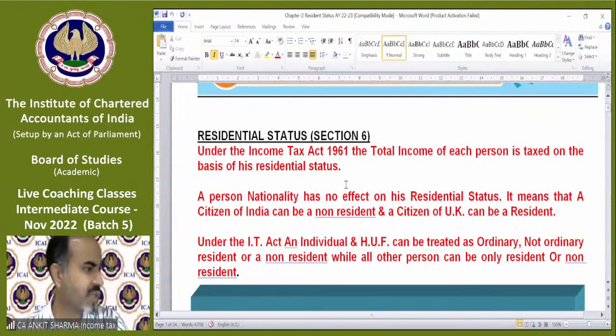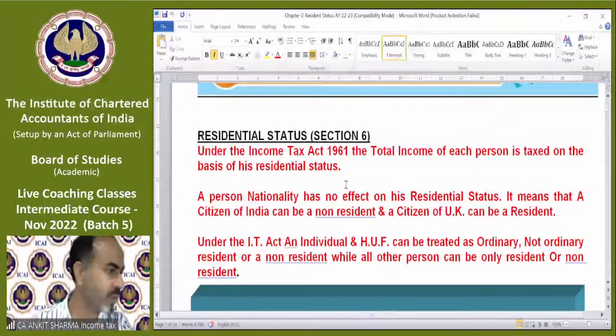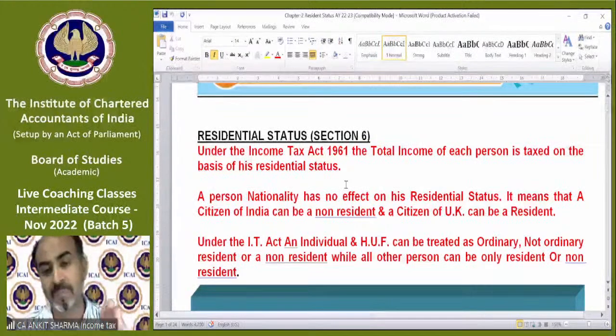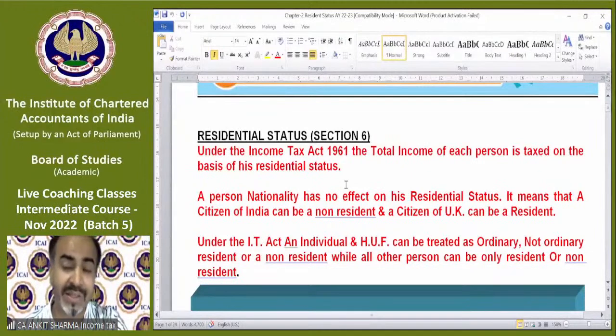Riya Doshi is asking, what if all business meetings are held in electronic mode? Then we have to see the server from where the meeting has been started. In the case of e-commerce mode, there is a specific provision regarding that. Vishal Agarwal asks whether the number of meetings can be in any ratio. Yes, it can be in any ratio. It does not matter; even if one meeting is in India, in the case of a partnership firm, the status will be treated as resident in India.